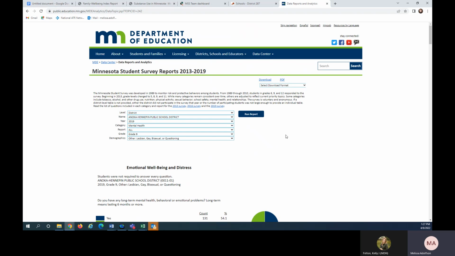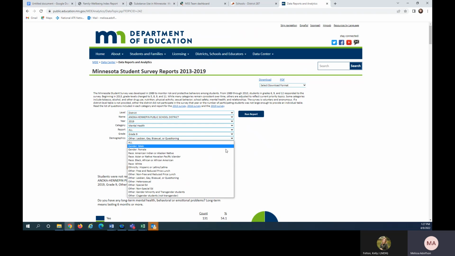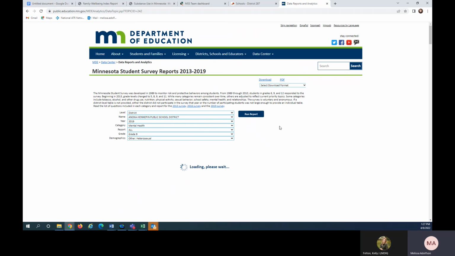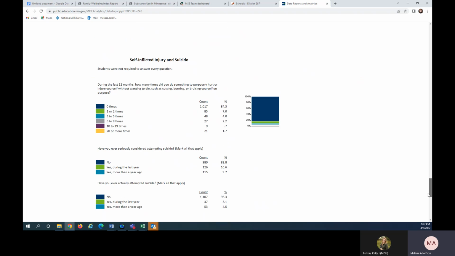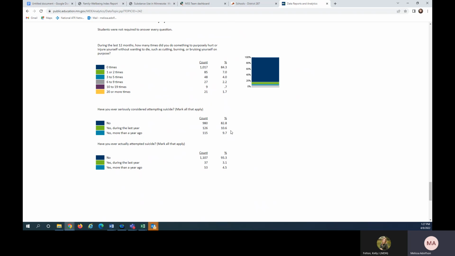If you scroll back up to that main menu and from the demographics category, pick heterosexual and run the report, scrolling down to the bottom for that same item, we see that 10.6% of Anoka-Hennepin 9th graders who identify as heterosexual considered suicide in the same year. So in this case, you can see that students who identified as heterosexual are about 1/3 as likely to have considered suicidal ideation in the past year compared to LGBTQ students.